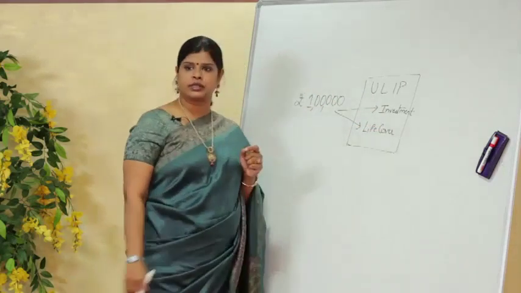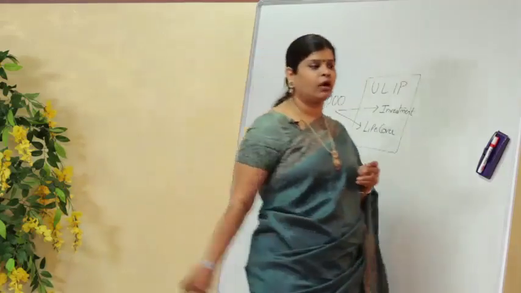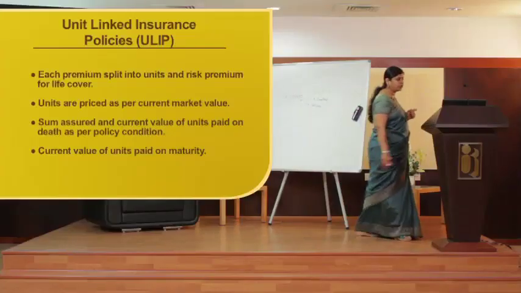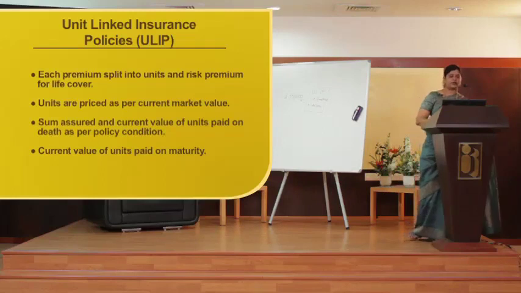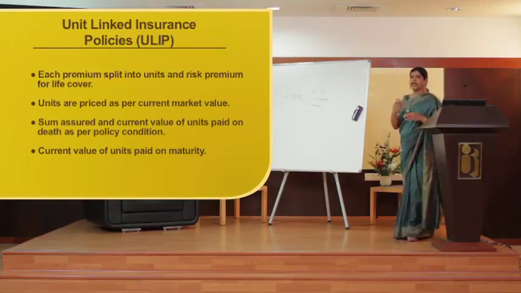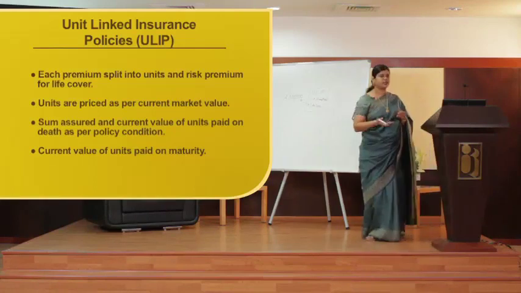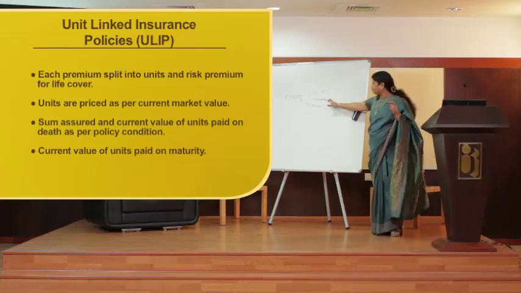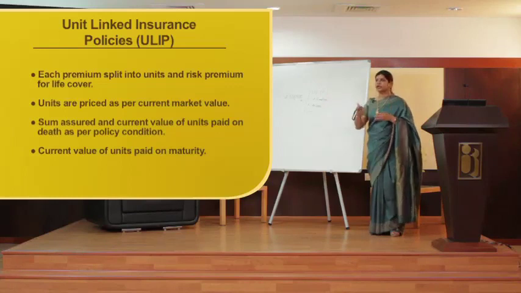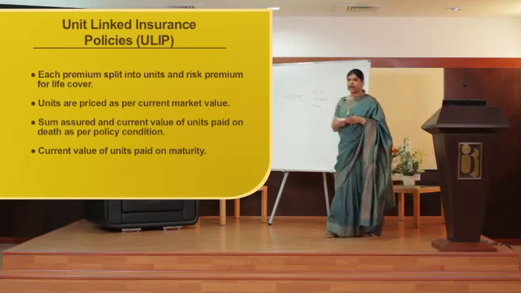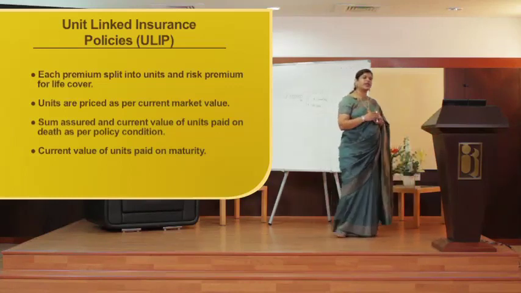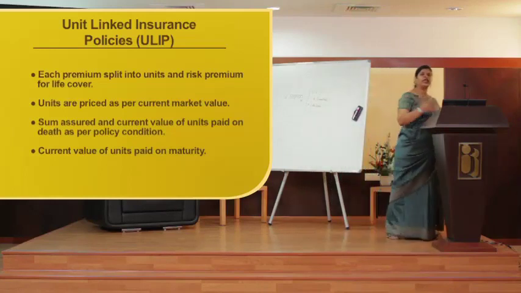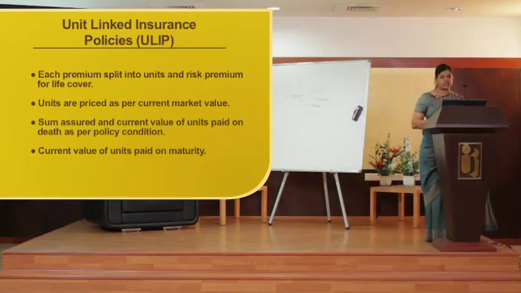Right. So, this is the basic feature. It is a blend of investment as well as life cover. They are priced as per the current market value. So, even in case of ULIPs, the NAV keeps on changing on a daily basis. Why? Because they are investing in the market. So, as per the movements that take place in the market, as per the prices that keep on changing in the market, the NAV of the ULIPs is also going to change.